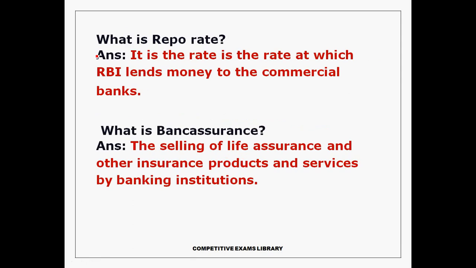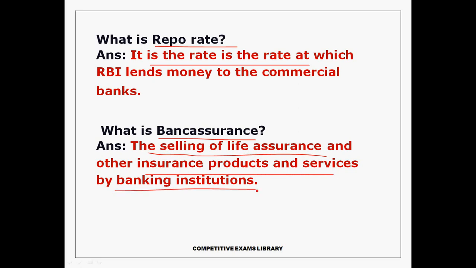What is the repo rate? It is the rate at which RBI lends money to the commercial banks. The rate of interest is called the repo rate. Next, what is bancassurance? The selling of life insurance and other insurance products and services by the bank institutions. Banks sell insurance products to the bank customers. That is known as bancassurance.